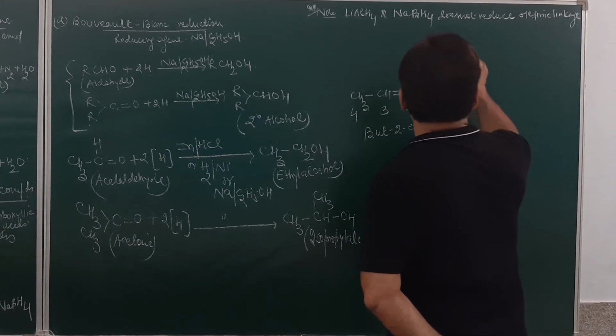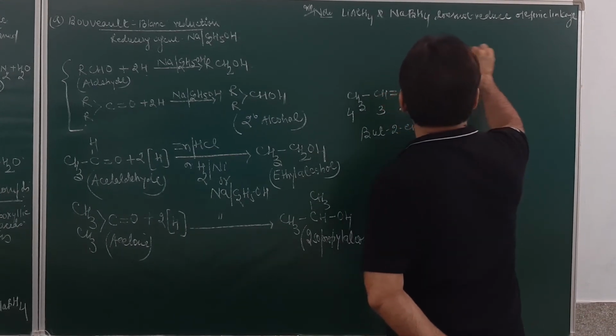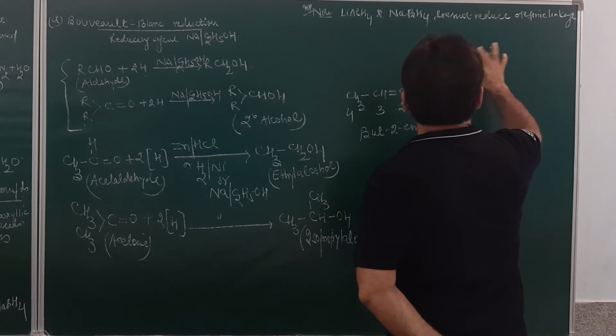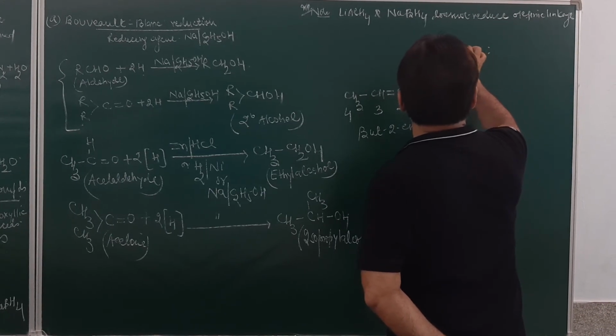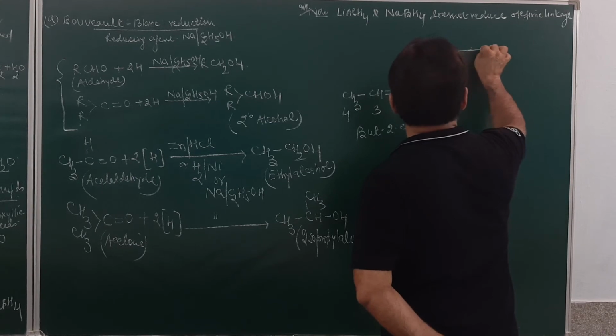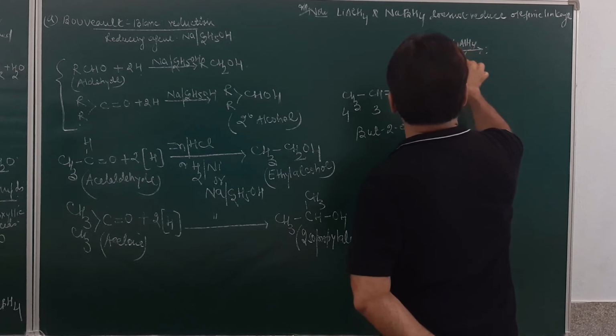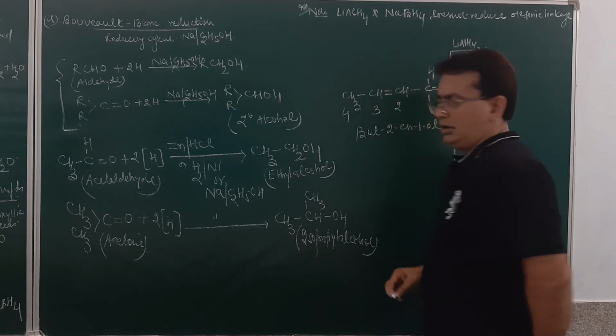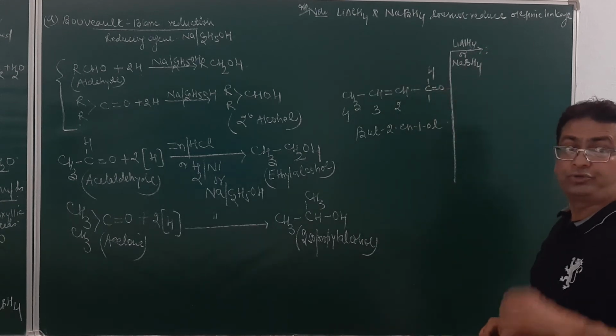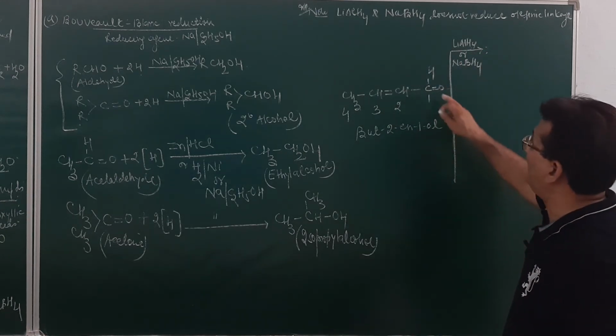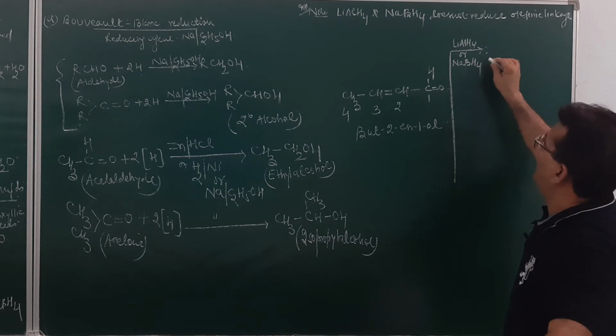When this is reduced with lithium aluminum hydride or sodium borohydride, this double bond will not be reduced, but only the carbonyl group will be reduced to alcohol,